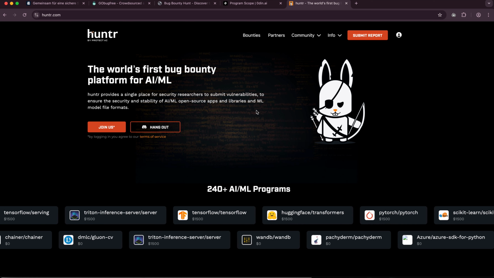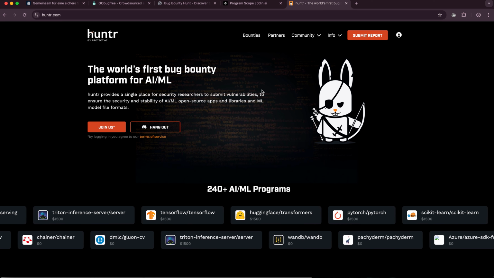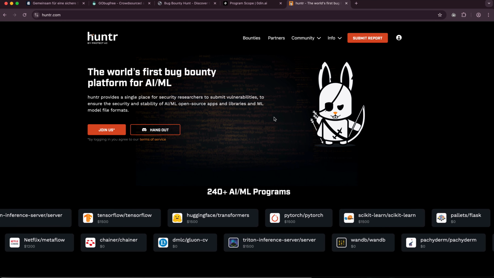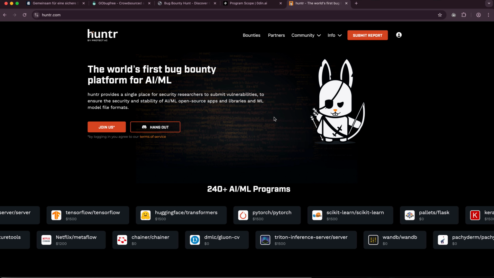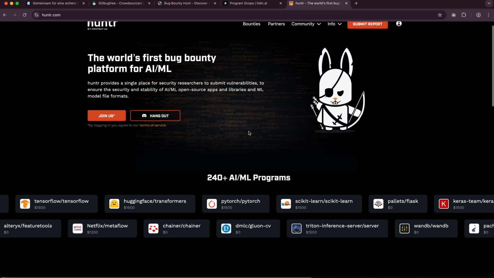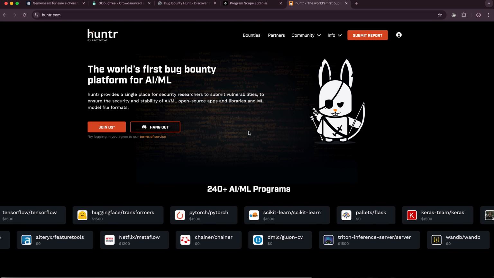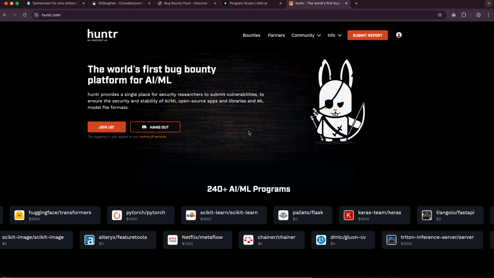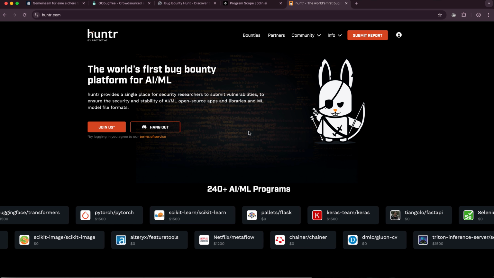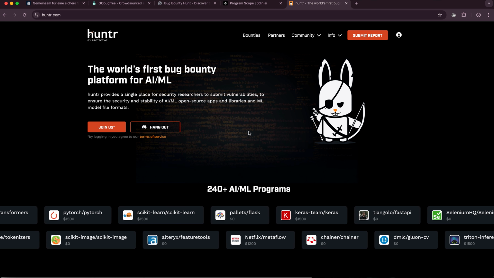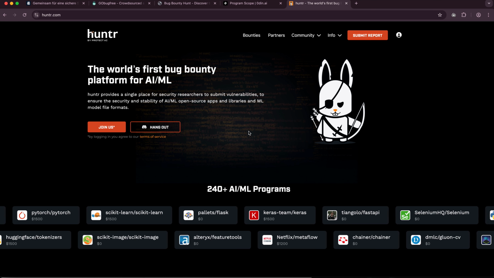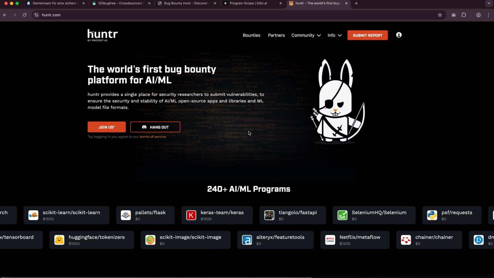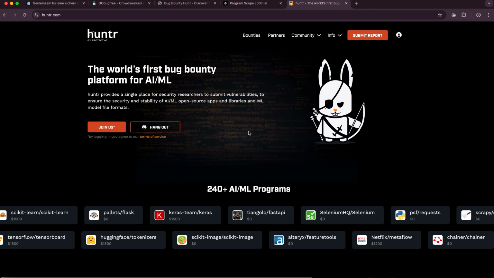Next one is Hunter. Basically, Hunter was the world's first bug bounty platform for AI and ML. There are others now as well, but this is also very good if you specifically want to hack on AI and LLM systems and things like that. I can highly recommend those as well. I got a few good payouts here from them, and you can go through the scope and what they offer. It's pretty decent.